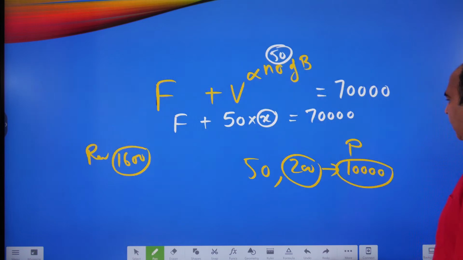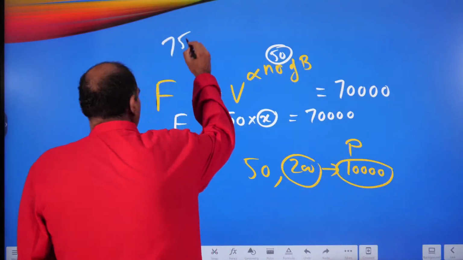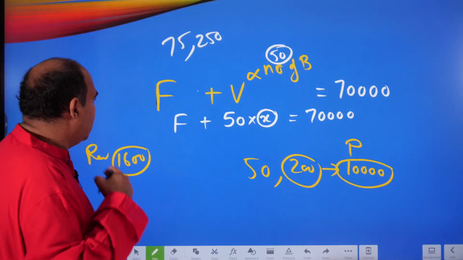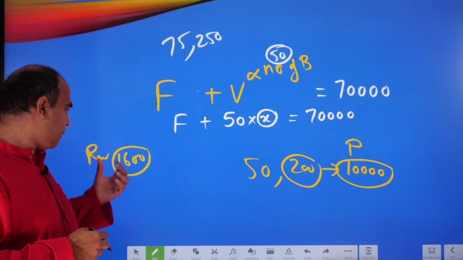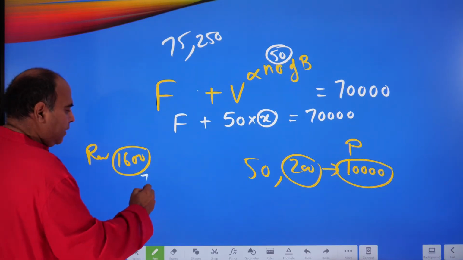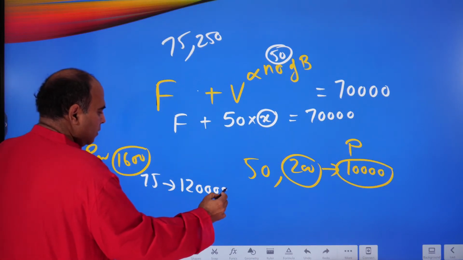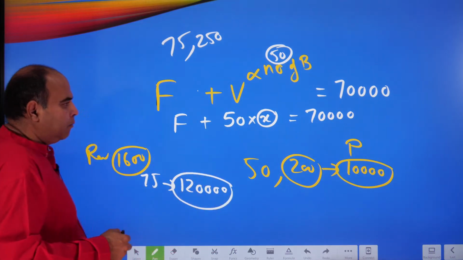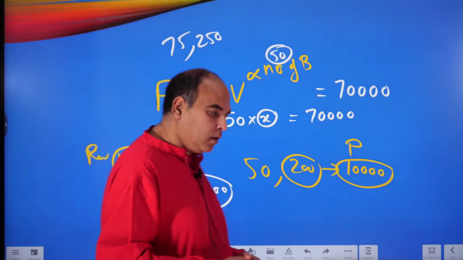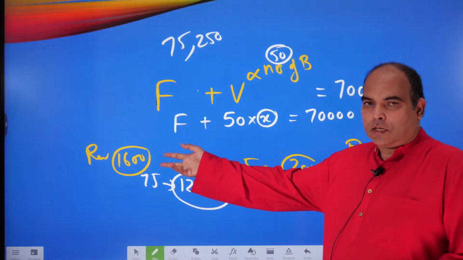So what this is telling me is that when the number of boarders goes to 75, the profit of the hostel goes to 250 per boarder. So now if my revenue at 50 people is 80,000, my revenue at 75 people will become 1,20,000. Right? Because there's a 50% increase in boarders.